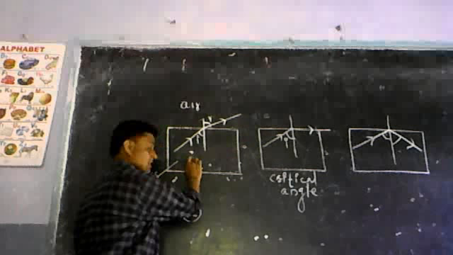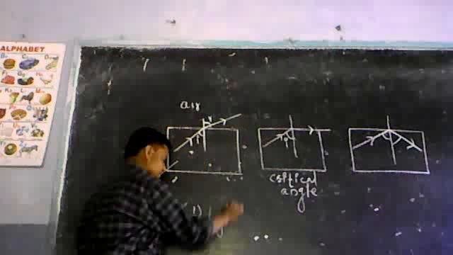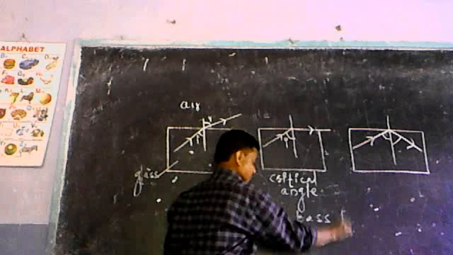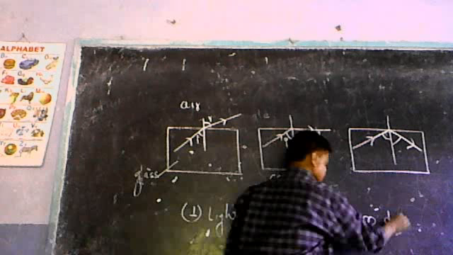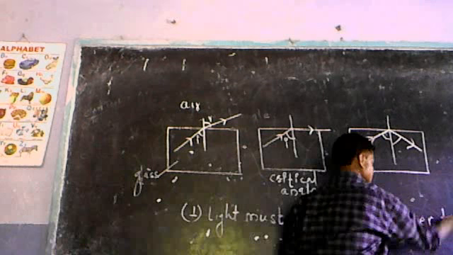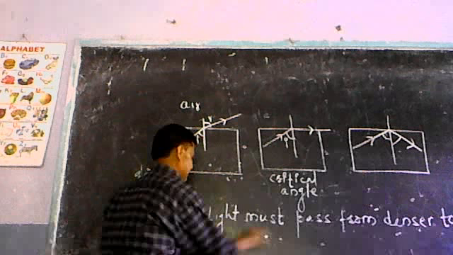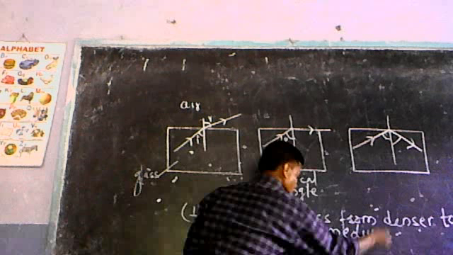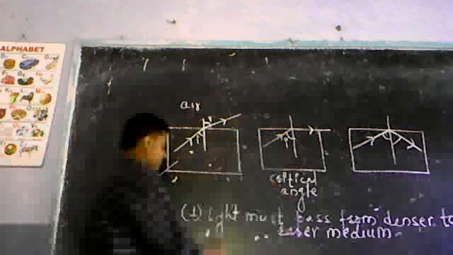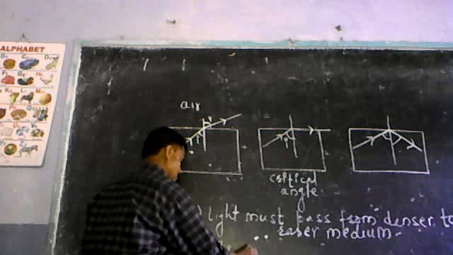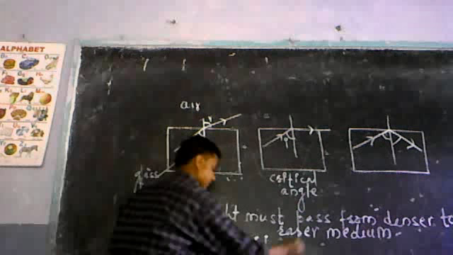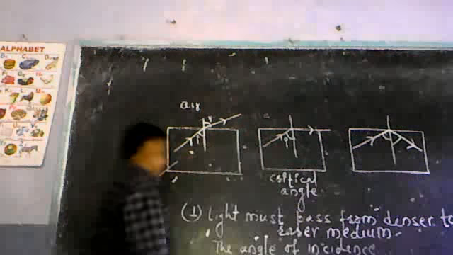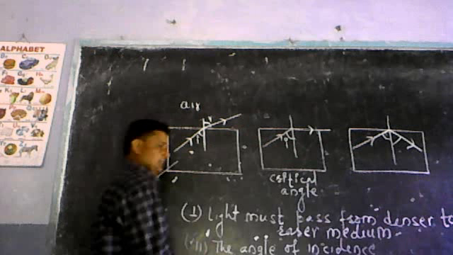First condition, light must pass from denser to rarer medium. Second, the angle of incidence must be greater than critical angle.